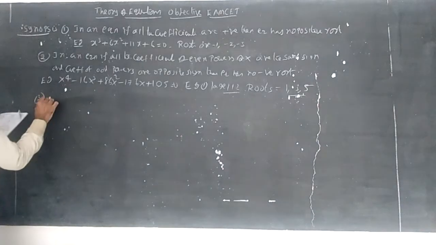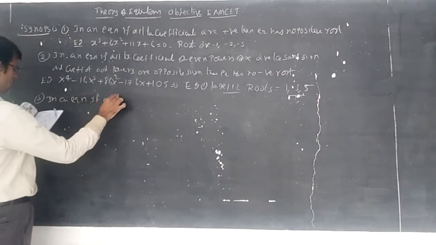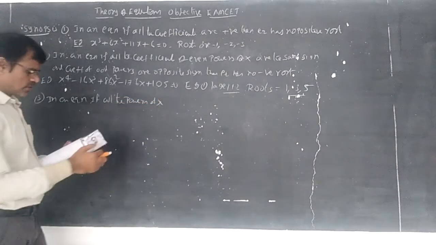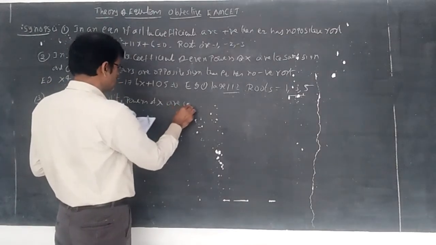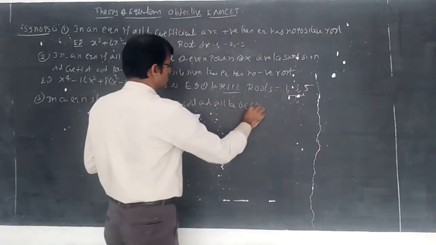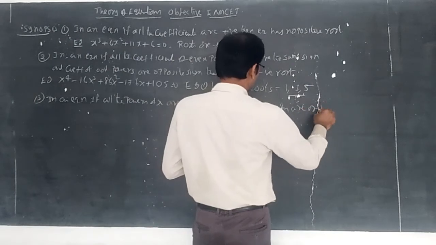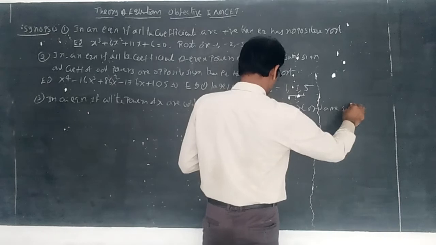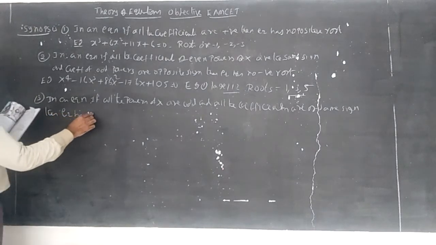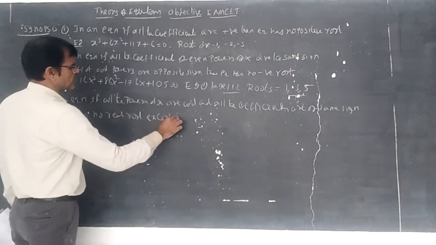Next, the third one: in an equation, if all the powers of x are odd, and all the coefficients are of the same sign, then the equation has no real root except 0.